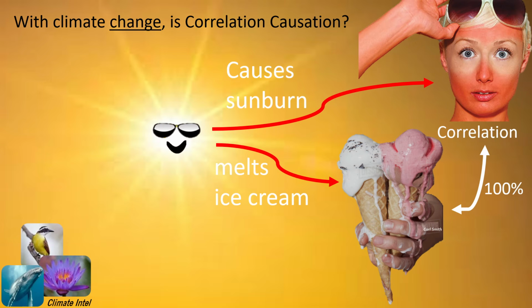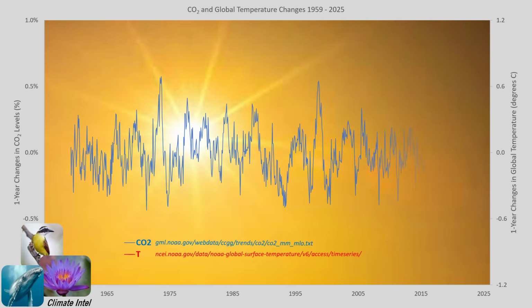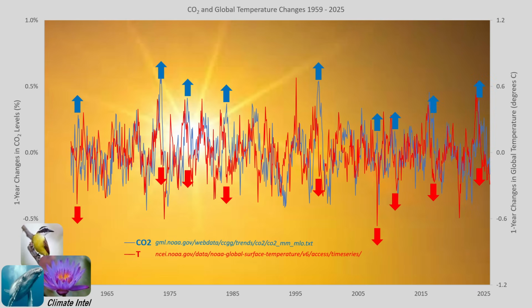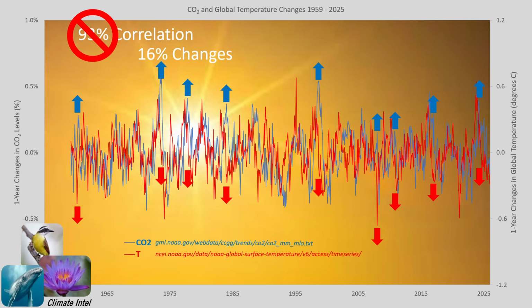So how is cause proved? First, you have to test the actual theory. The theory is called UN climate change, with emphasis on the keyword change. That means we have to test changes. This graph shows changes in CO2. Now let's overlay changes in global temperature. Note that due to CO2 and temperatures going in opposite directions, the correlation drops from 93% to only 16%.